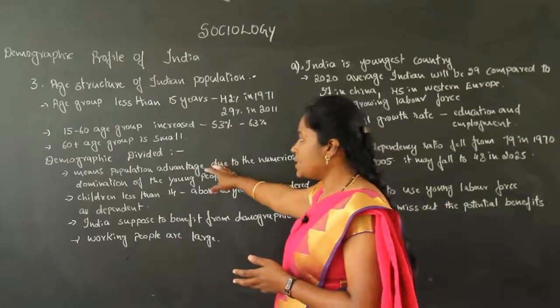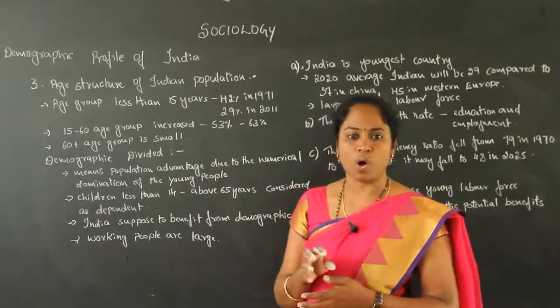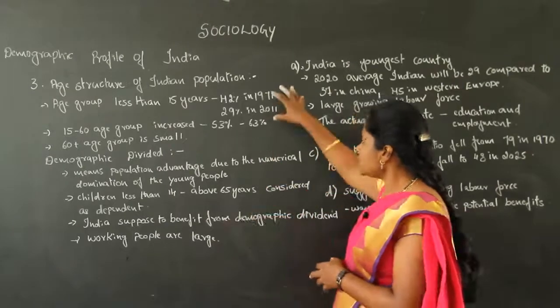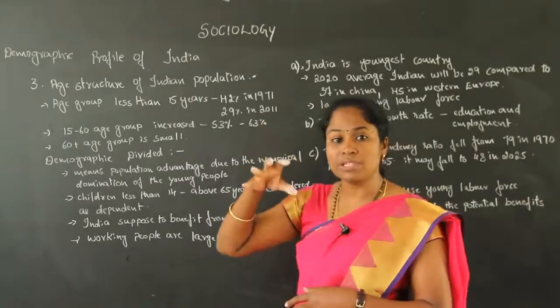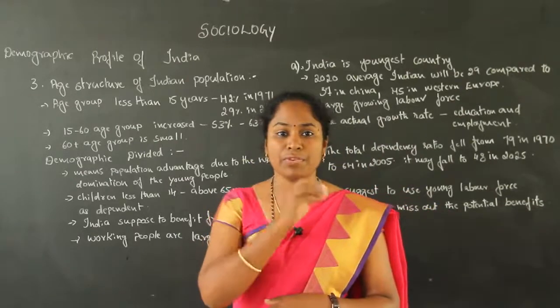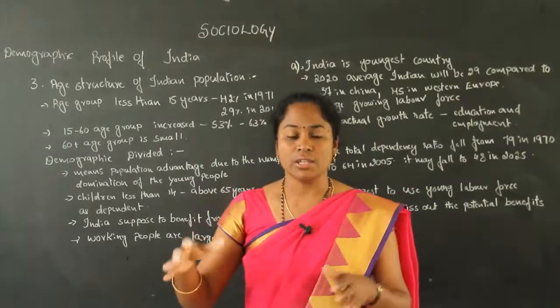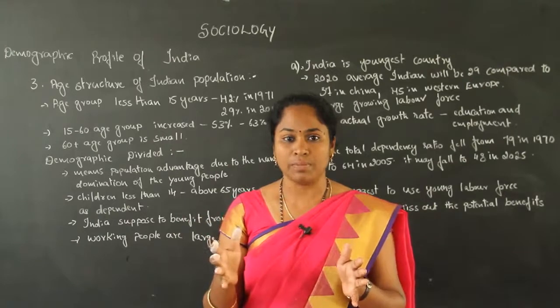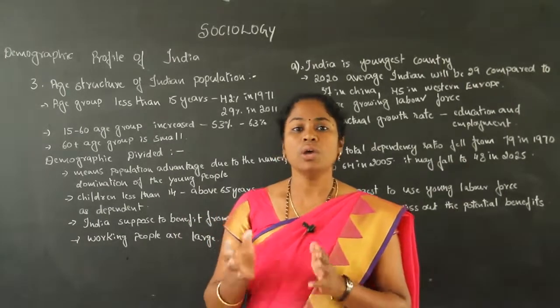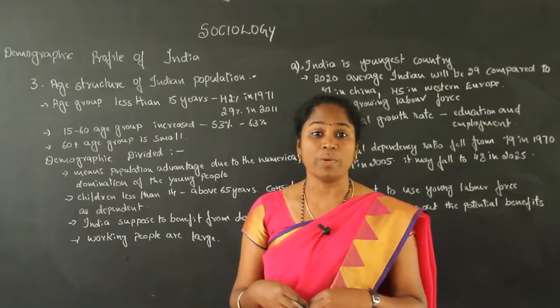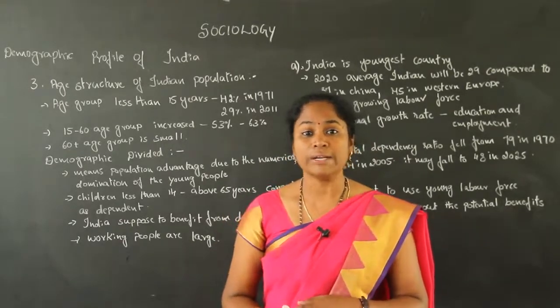So we find this is the benefit: the people from 15 to 60 years are called the working people. That is the labor force we have in Indian society. So it's very important to use this population for the development of the country.